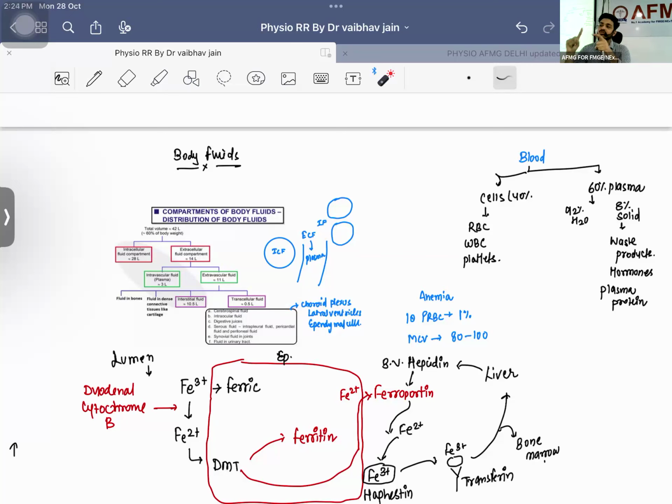Staph aureus can also cause it, but the most common is Propionibacterium acnes. This was the question: what will happen? This bacteria will grow, and you will have formation of pus. The characteristic thing will be pus formation. Now, what is going to happen?